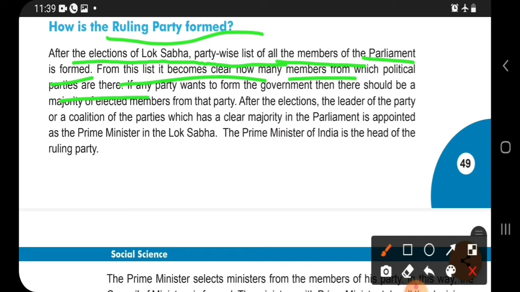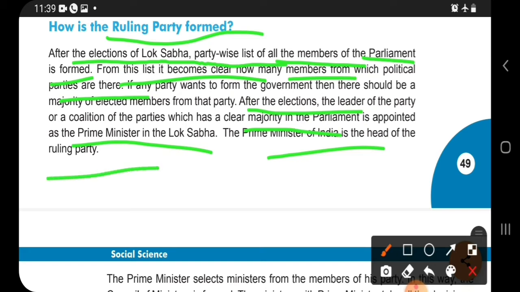Then they get their nomination for the election, and after getting the nomination they go for the election, and people decide which leader is more comfortable for the public welfare. Here it is said that the majority in the parliament appoints the prime minister in Lok Sabha. So in the Lok Sabha, the prime minister of India is the head of the ruling party.